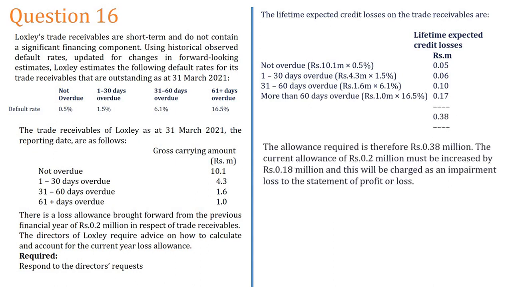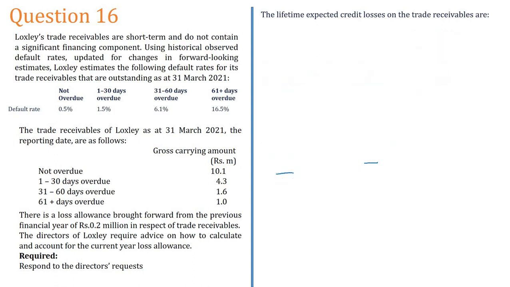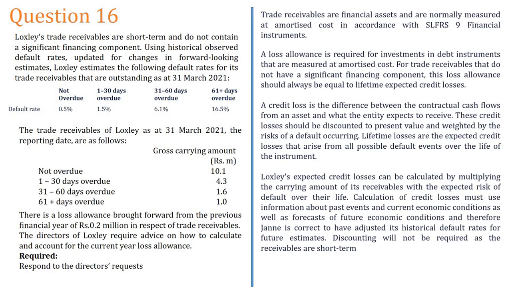Likewise you can calculate how much the provision is. They have already made a provision of 0.2, the required is 0.3, and the balance 1.8 you can charge to the P&L as an expense, right? If you want, you can quickly take a picture of this and write it down later.